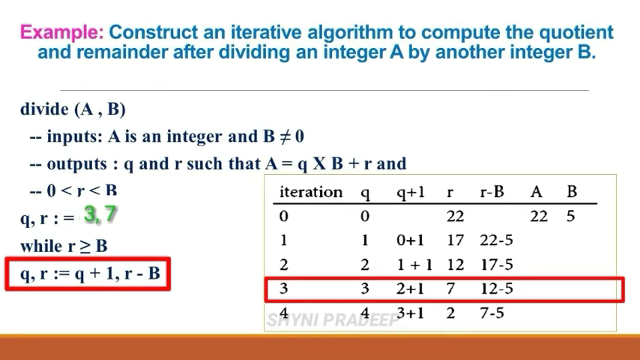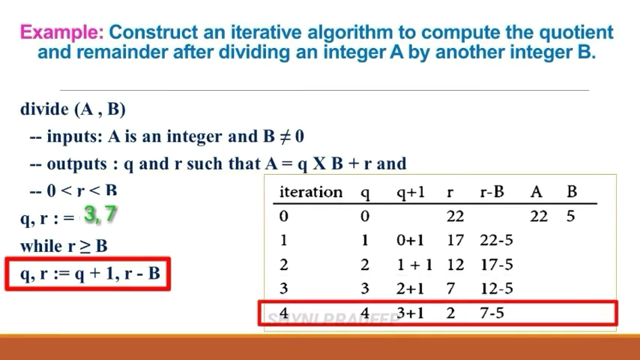q is equal to q plus 1 means the q value is what? 3. 3 plus 1, 4. So now our new q value is 4. And the next, r is equal to r minus b. What is the value of r? 7. What is the value of b? 5. So 7 minus 5 is equal to 2. So now our new values of q and r are 4 and 2.